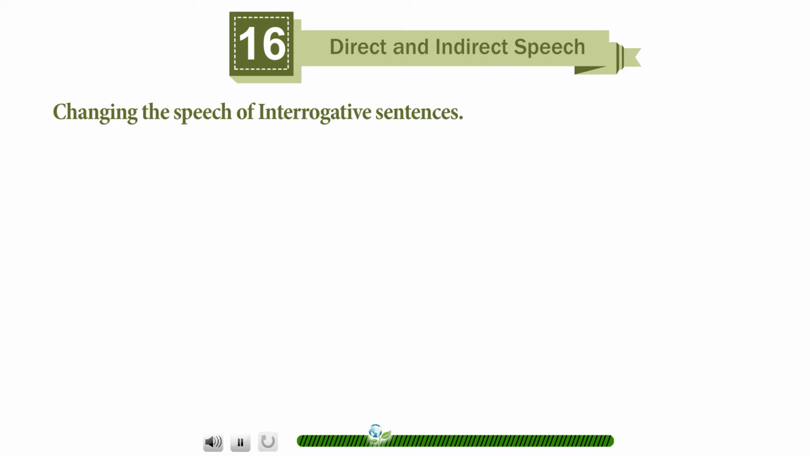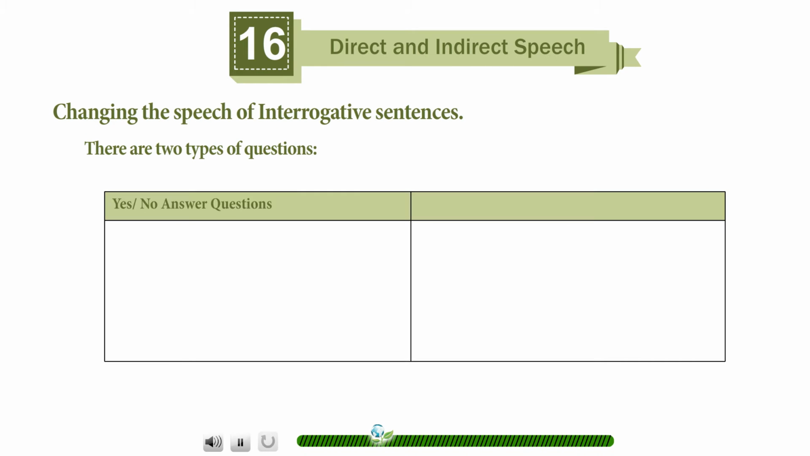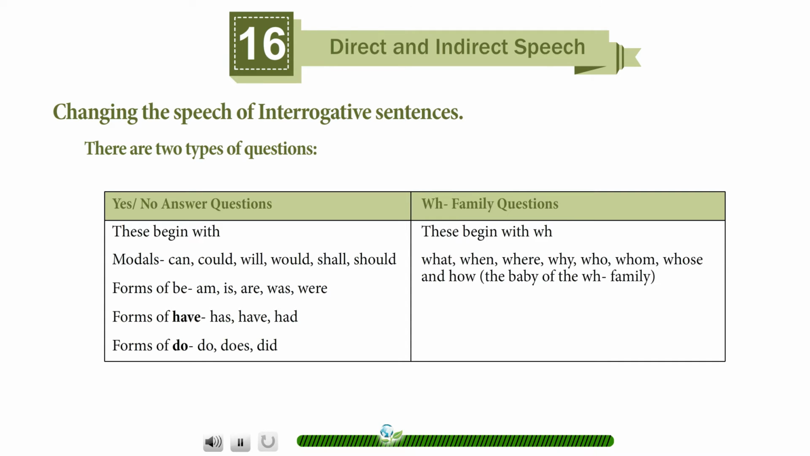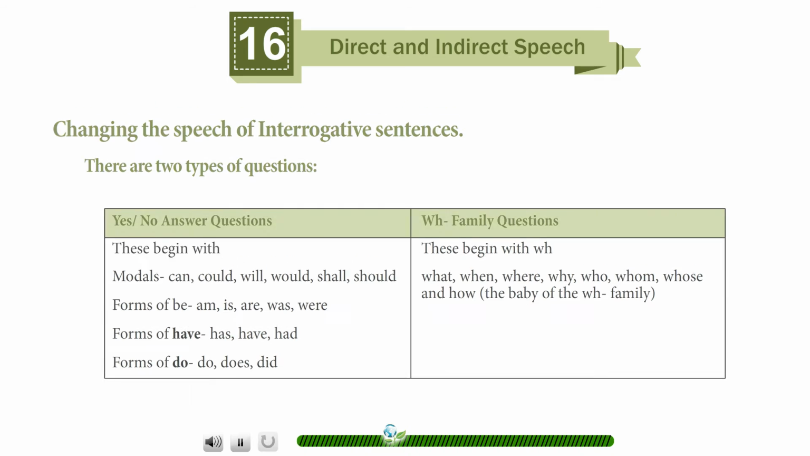Changing the speech of interrogative sentences. There are two types of questions: yes or no answer questions. These begin with modals: can, could, will, would, shall, should; forms of be: am, is, are, was; forms of have: has, have, had; forms of do: do, does, did. WH family questions. These begin with WH: what, when, where, why, who, whom, whose and how. The baby of the WH family.